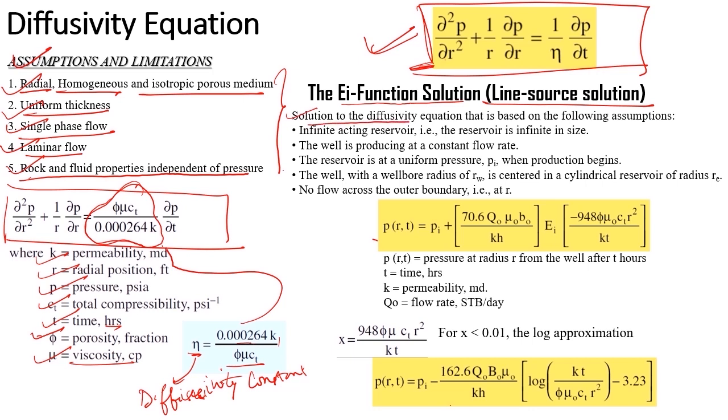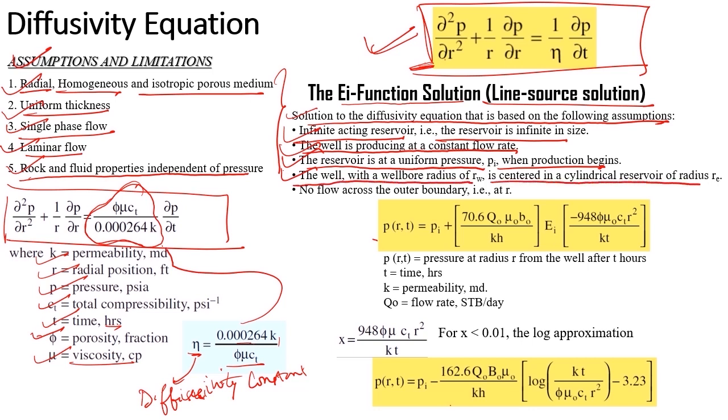All right, now in this diffusivity equation I am going for an Ei solution or a line source solution. The solution to the diffusivity equation is based on the following assumptions: infinite acting reservoir, that is the reservoir is infinite in size, the well is producing at a constant flow rate, the reservoir is at a uniform pressure Pi when the production begins, the well with a wellbore radius of rw is centered in a cylindrical reservoir of radius re, and no flow across the outer boundary, that is at re.